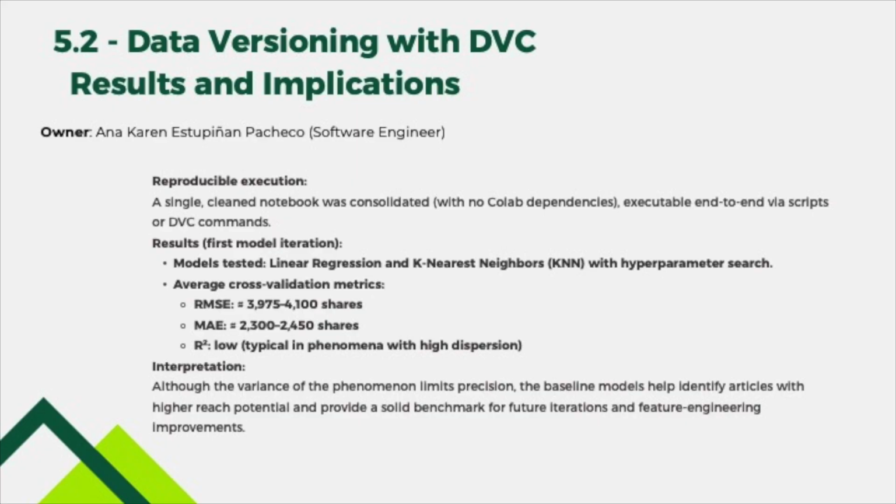Because DVC guarantees the exact dataset, we could benchmark models reliably. Linear regression and k-nearest neighbors after grid search deliver CV RMSE around 4K shares, MAE about 2,350. R-squared is low, which is common with heavy-tailed targets, but variance is under control. These numbers set the baseline for future iterations.